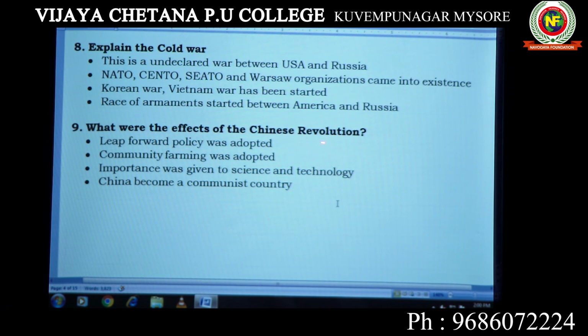And what were the effects of the Chinese Revolution? In China, revolution started, and because of the Chinese Revolution, the effects were the leap forward policy. Because of the leap forward policy, China's economy improved. Then community farming, mass farming was introduced and adopted by China. Then importance was given to science and technology, and China became a communist nation. So these are all the Chinese Revolution impacts.